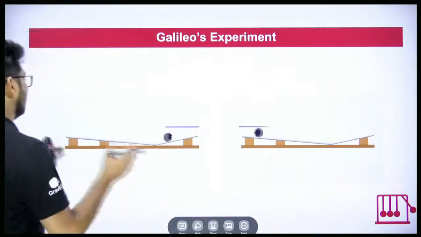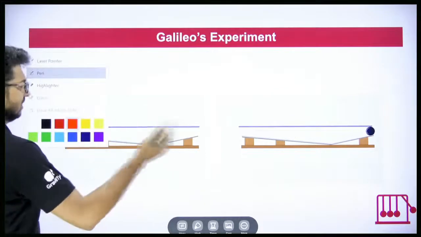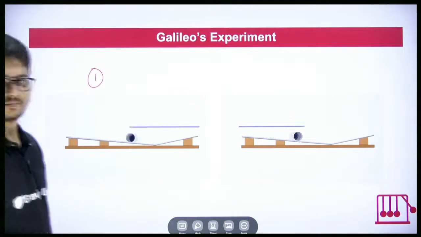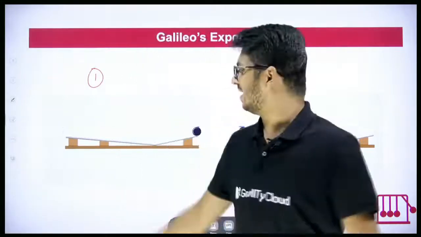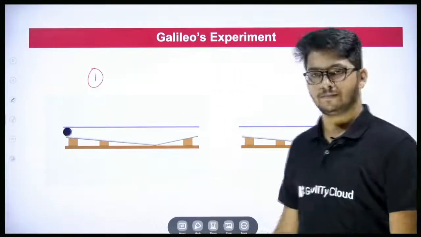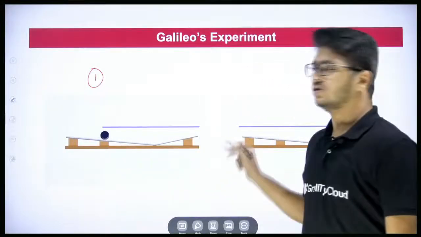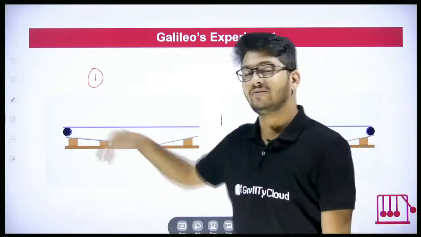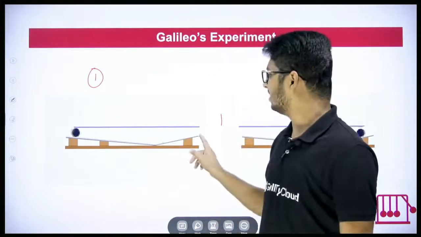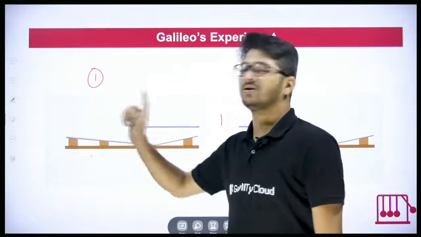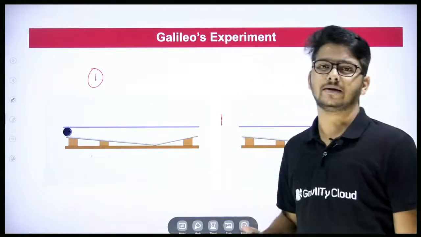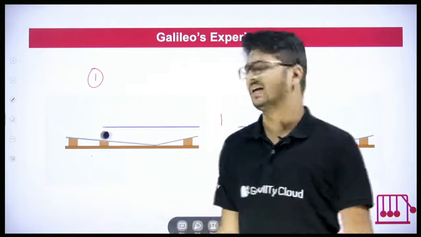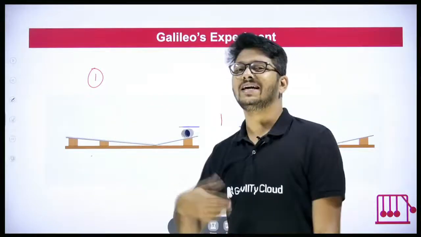Okay, so look at the left animation, everyone. Both of them are similar. We'll go into the left animation first. Here you can clearly see there are 2 slopes and the ball is being released from here. Now what we can notice is if the ball is released from here, it will go to exactly the same height,